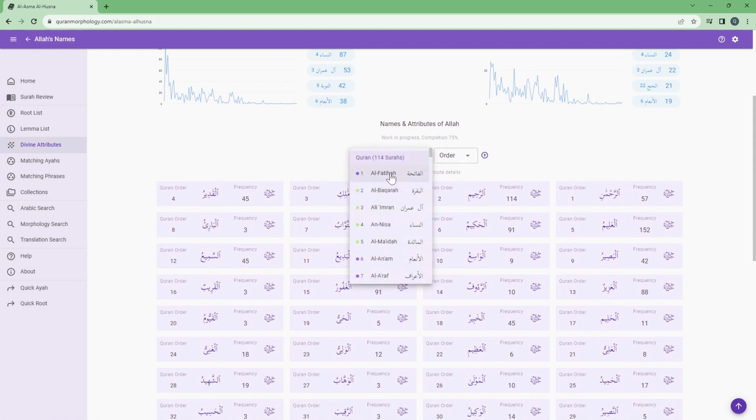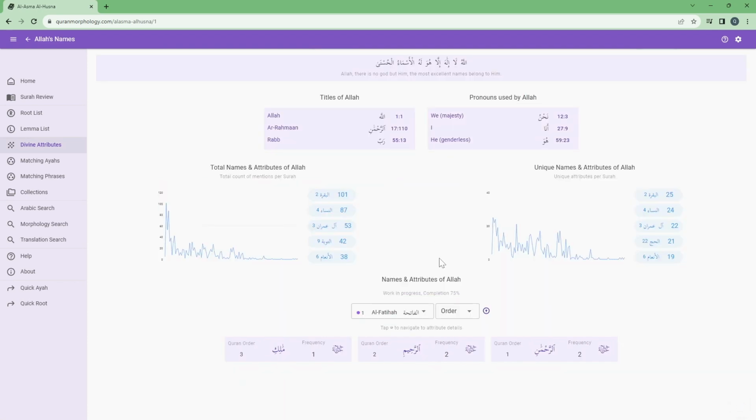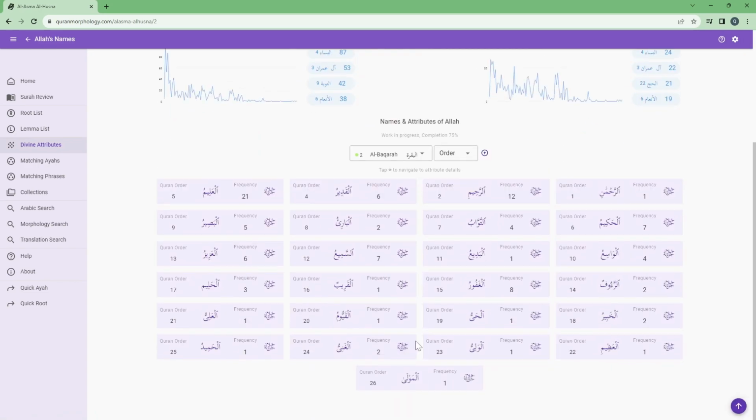I can filter this by surah as well. So Al-Fatiha has these 3 attributes, and Al-Baqarah has these attributes. I can also sort them by order, text, or frequency. Over here I can see the frequency of each attribute per surah.